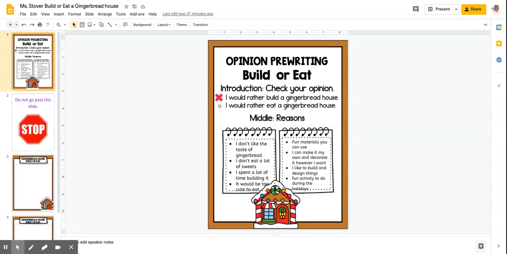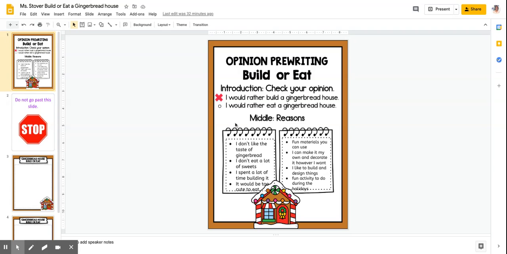Hi, third graders. So today we are going to continue with our opinion pre-writing, but we are going to start drafting our paragraph from our brainstorming that we did yesterday. So you have your introduction done. So you've checked your opinion, you've chosen which opinion you would like to do, and then you were supposed to write down all of your reasons for that opinion.